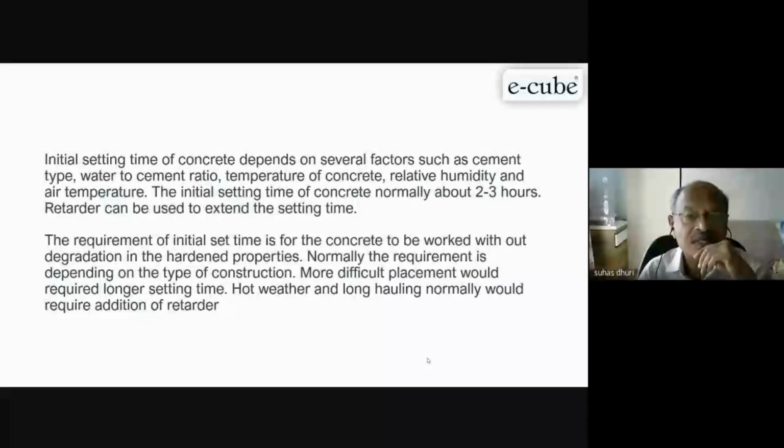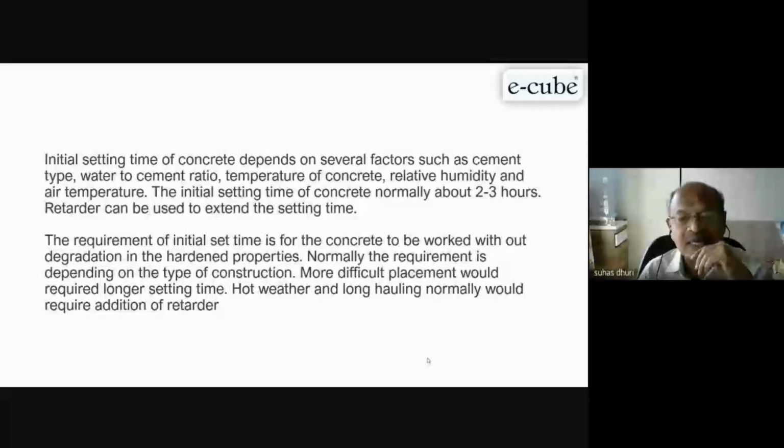So concrete will not set, depending on your site requirement and the dosage of retarder and superplasticizer we can add into the concrete, and your concrete will remain workable.